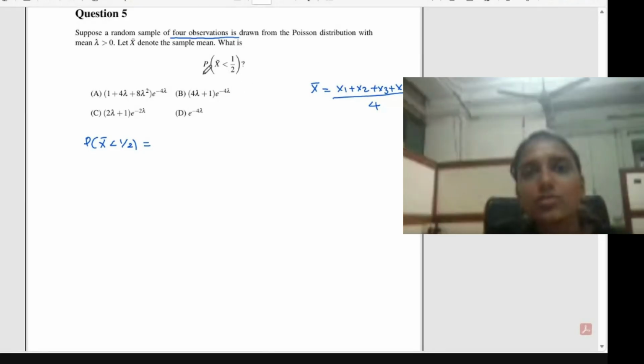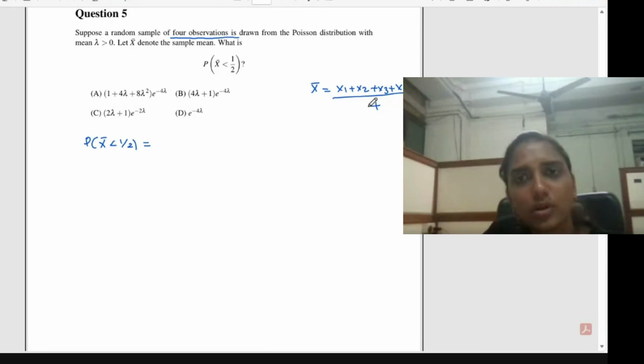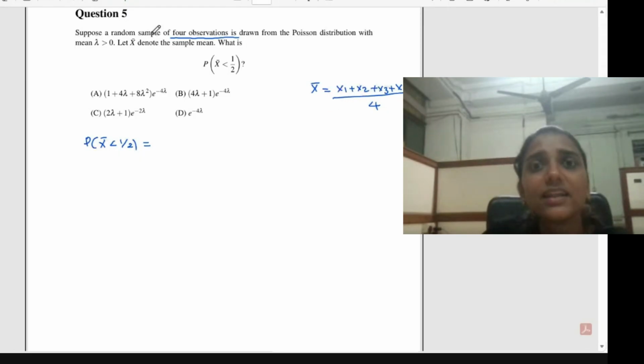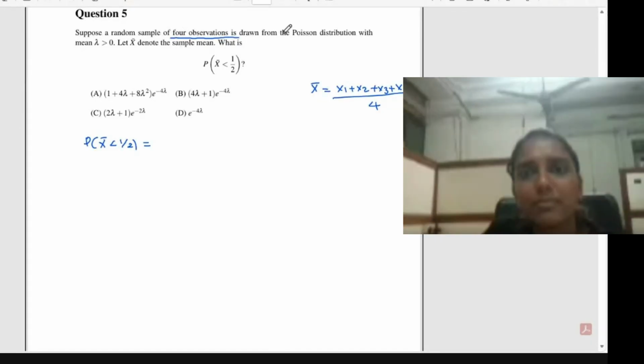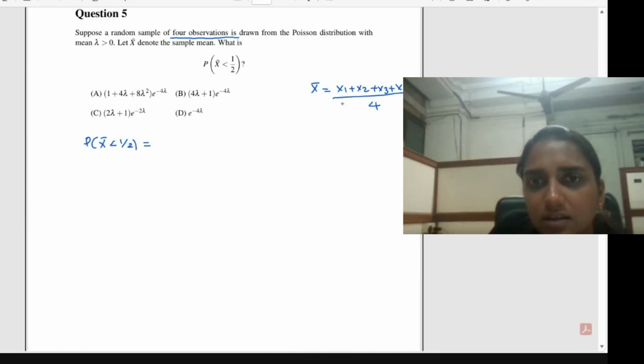So what result to apply here? You can apply the additive property of the Poisson distribution. It's already given that it is a random sample from Poisson with the same parameter lambda, so this is IID. We can use the additive property here. So X1 plus X2 plus X3 plus X4 will be equal to 4 into X bar.